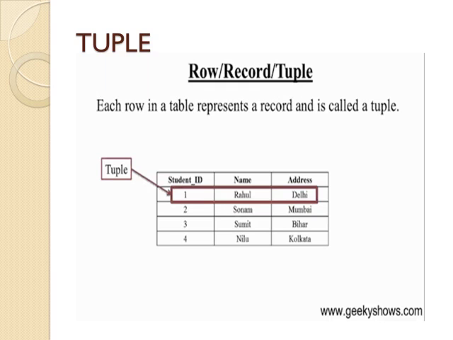See a tuple in a little more detail. We have a relation here which has 3 attributes: student ID, name and address. When we give values to these attributes, for example student ID 1, name Rahul, and address Delhi, this full record is called the tuple. Hope you got the concept of tuple in this relational model. Okay, so let's proceed.